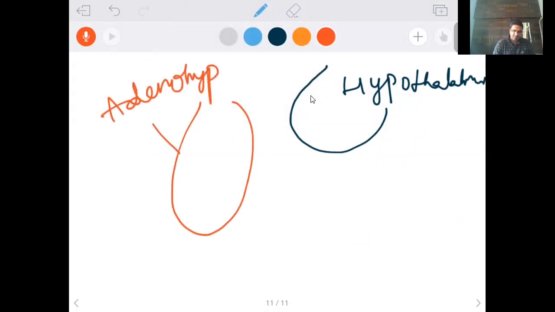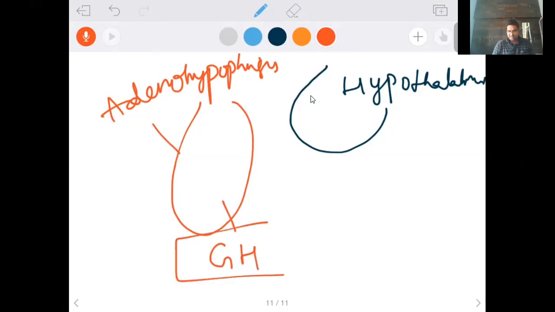What are the hormones of the adenohypophysis? There are so many present. I am taking the growth hormone first of all. So how will the growth hormone be released from that particular adenohypophysis? This area is the application area. Does the adenohypophysis take its own decision, or does it depend upon the hypothalamus? That we need to go through.